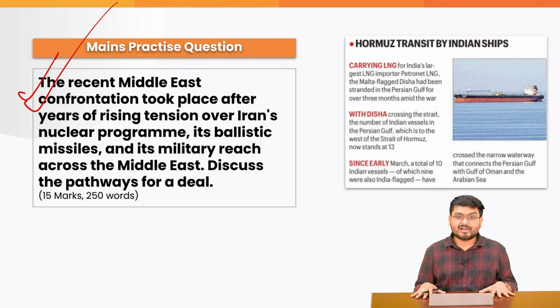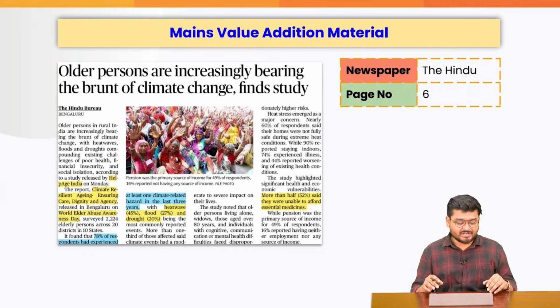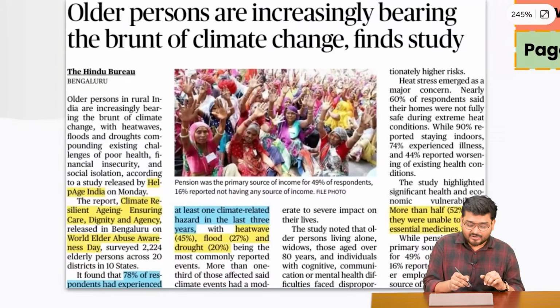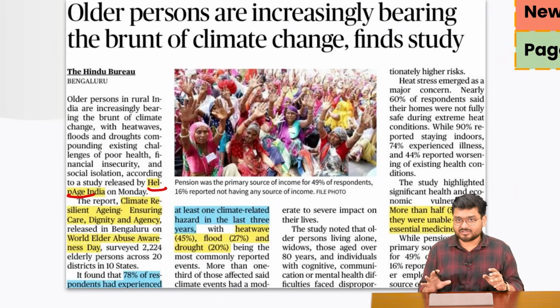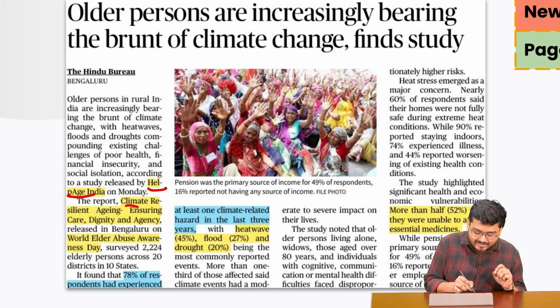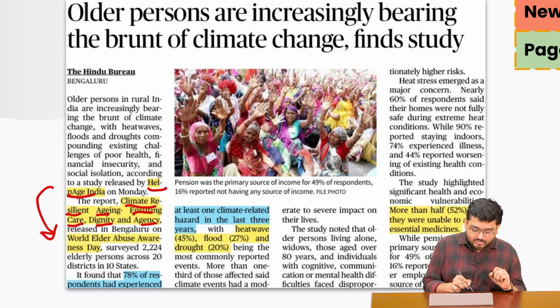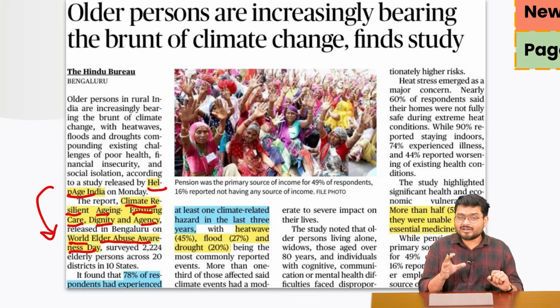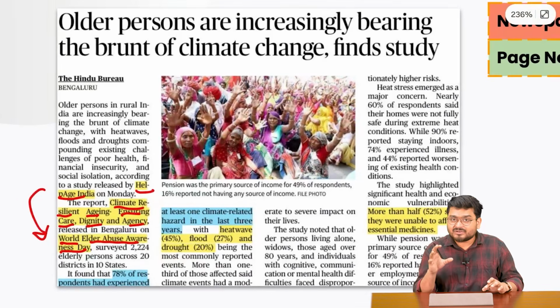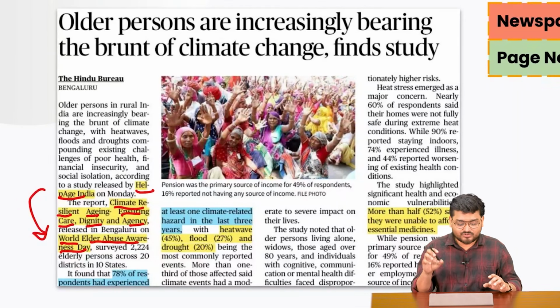Next, we will move on to the value addition materials for your mains examination. Well, the first article here, according to a recent HelpAge India report, the name of the report is Climate Resilient Aging, Ensuring Care, Dignity and Agency, right? Why? Because the World Elder Abuse Awareness Day was recently observed, and in this report, various startling things were found.